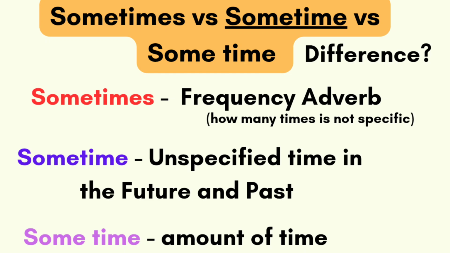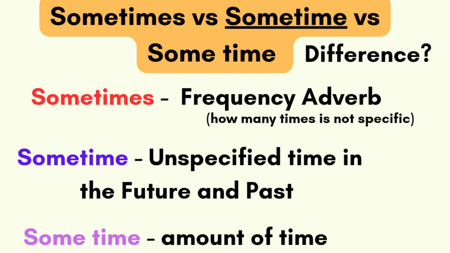Sometime means an unspecified time in the future or in the past. We don't mention the specific time. In that case, we use sometime. No need to worry. Once we discuss examples, you will be able to understand, okay? Some time, an amount of time.